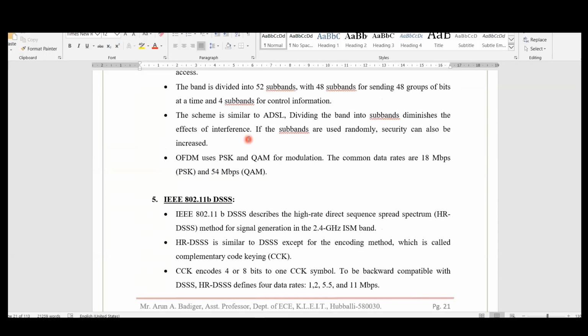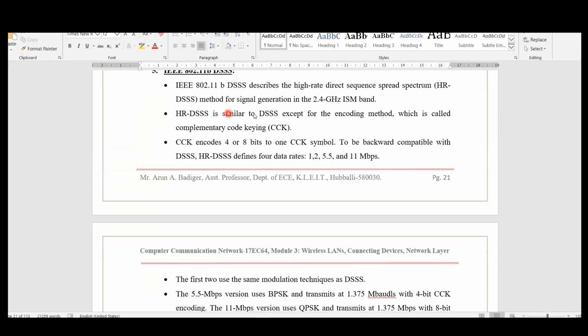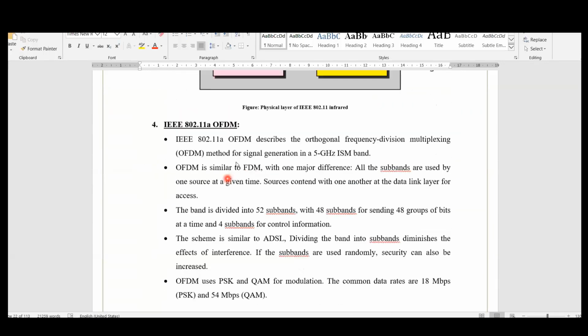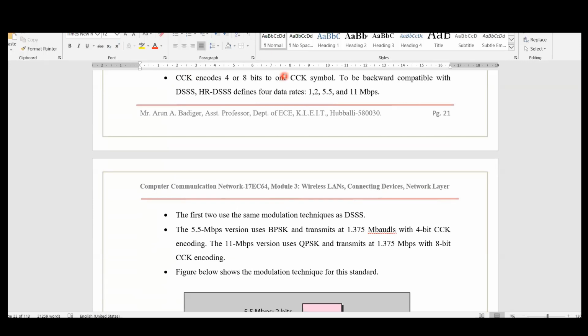Okay, this is one more method which is used. Right, so this is an OFDM technique. In this one, let me check if a chart is there.